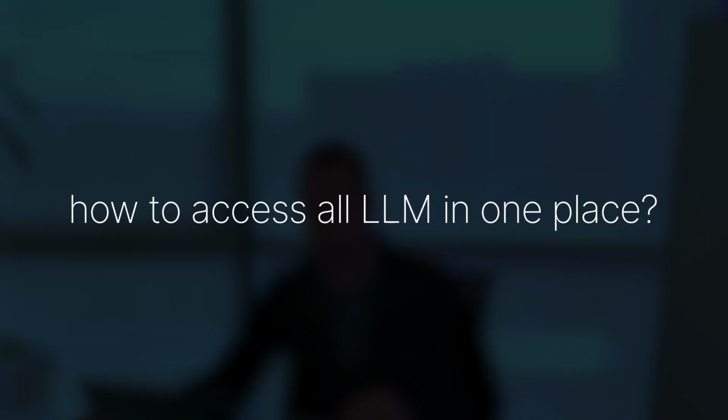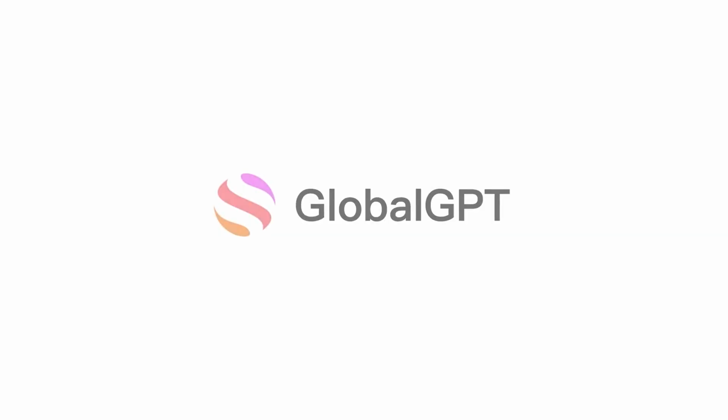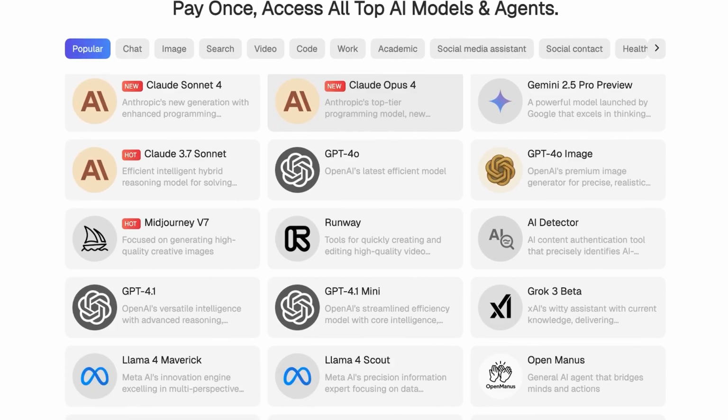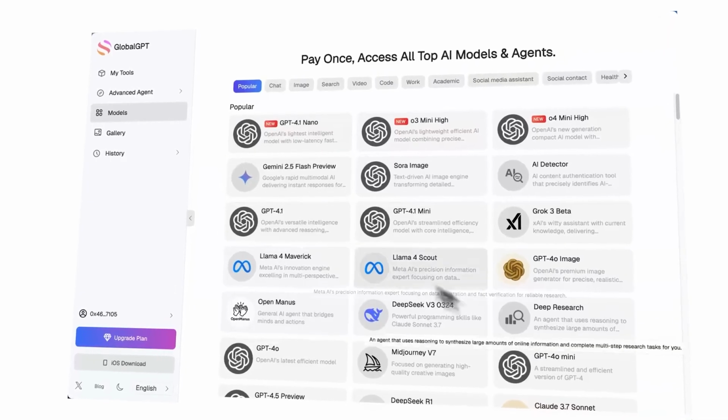How to access all the LLMs in one place. You don't have to get subscriptions for all of these. You can go to Global GPT, which is a fantastic tool that I use all the time, and get access to all these plus like hundreds more.